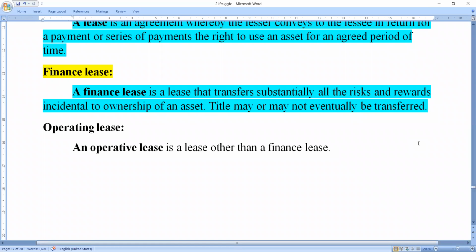So either it may be a title. Title is nothing but the ownership name of the asset, which may be transferred or may not be transferred. This type of lease we call a financial lease.